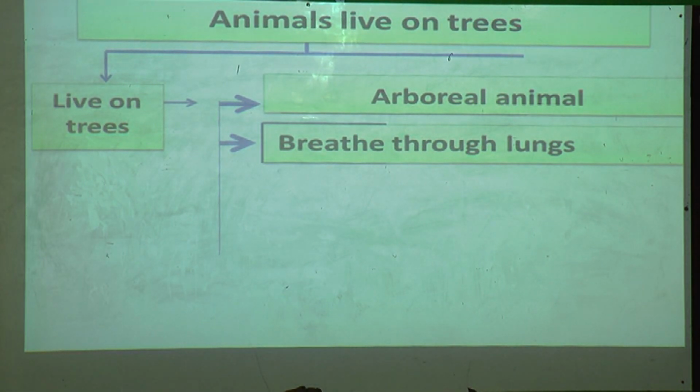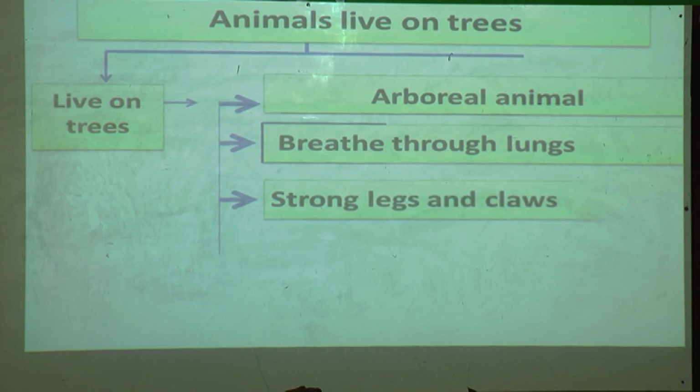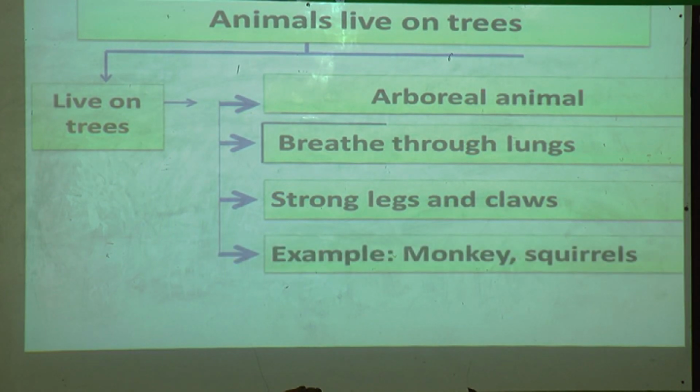With the help of the lungs, they are breathing. They have strong legs and claws, which help them to climb a tree. Examples: monkey and squirrels. Monkeys use their tail to swing on trees.